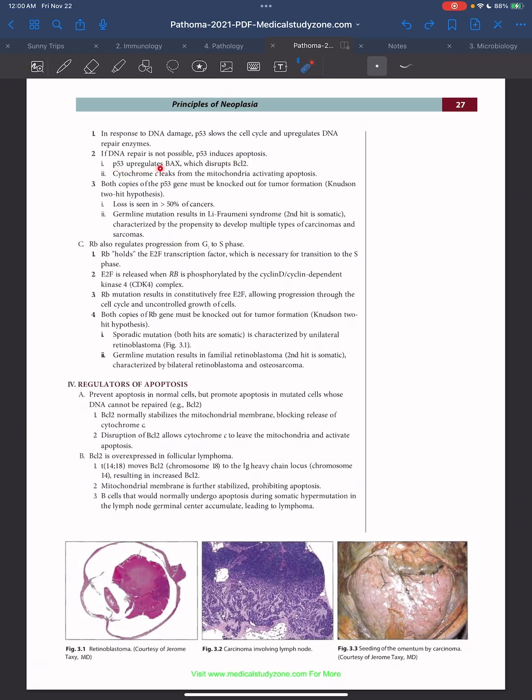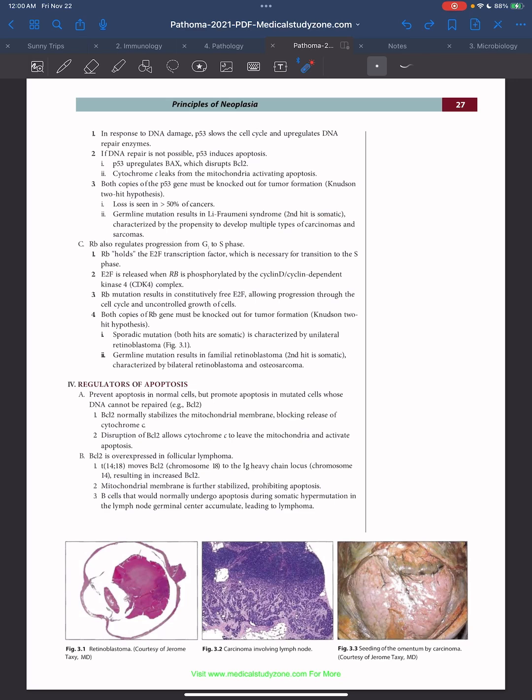P53 upregulates BAX, which disrupts BCL2. Cytochrome C leaks from the mitochondria, activating apoptosis. Both copies of the P53 gene must be knocked out for tumor formation. This is known as Knudson two-hit hypothesis. Loss is seen in more than 50% of cancers. Germline mutation results in Li-Fraumeni syndrome.